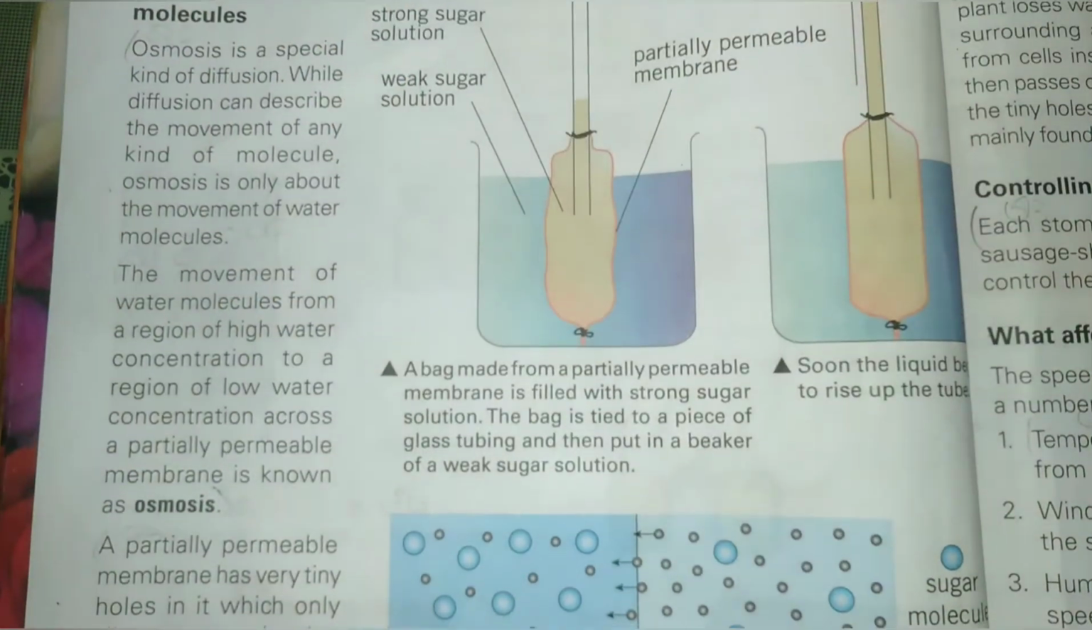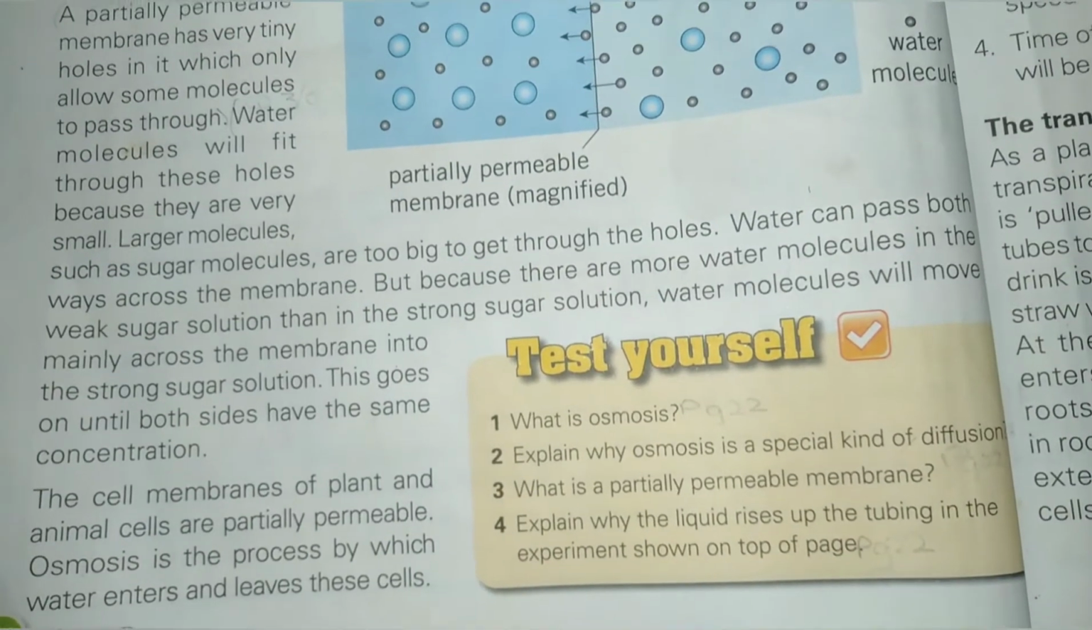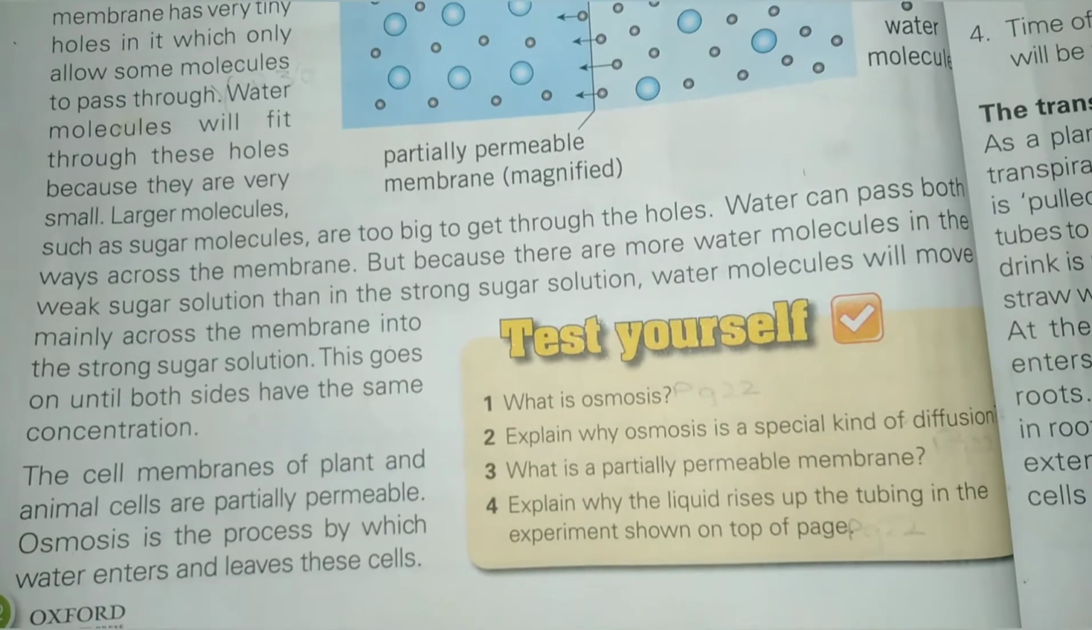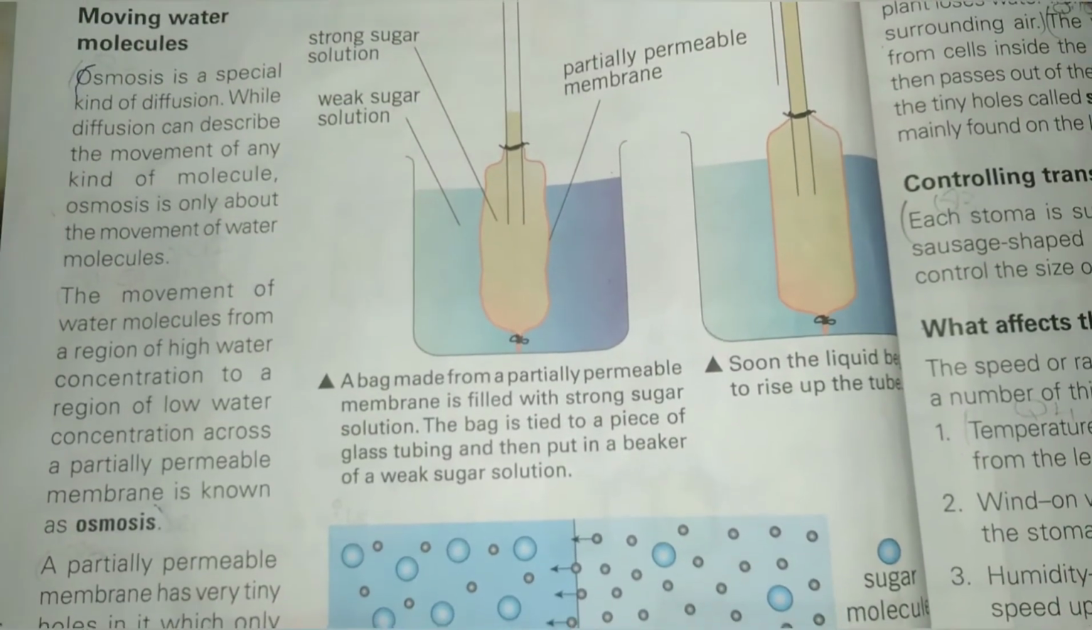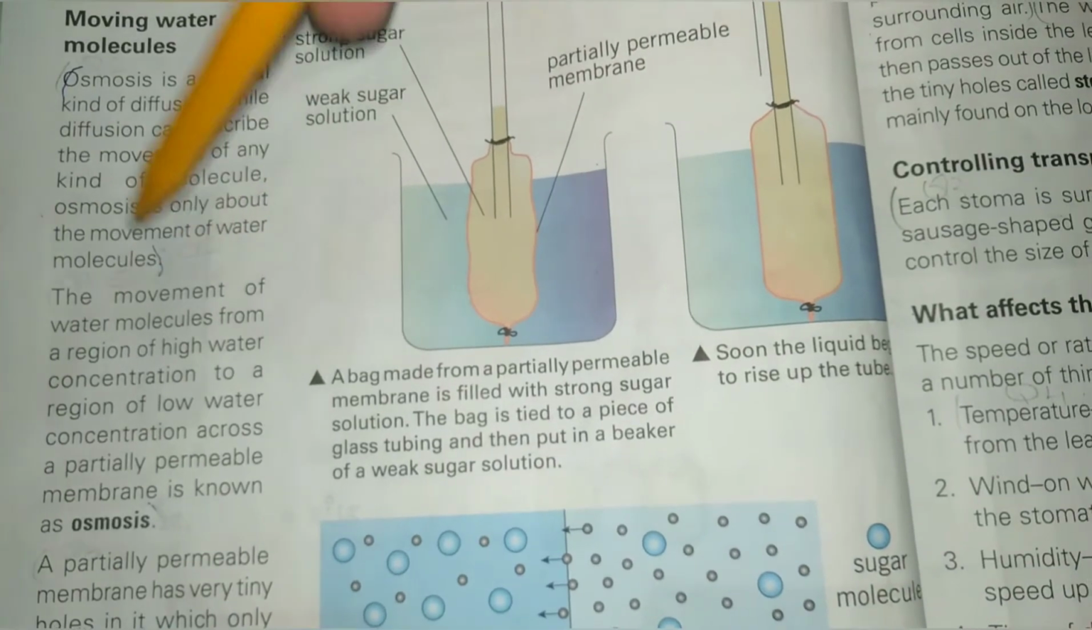Up to this. Question number 2. Explain why osmosis is a special kind of diffusion. The answer will start from this line up to this line.